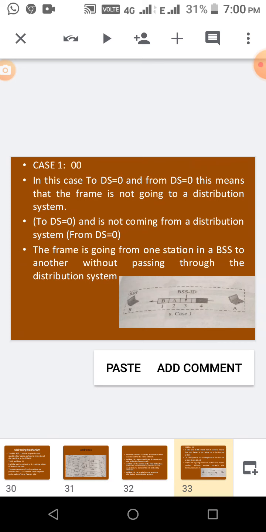It is not from any other place, it is not from a distributed system. Both 0 0 means within the same BSS only this distribution is happening. See the first point, that the frame is not going to a distributed system. See in this picture also, in the same BSS itself that frame is going and then coming also.